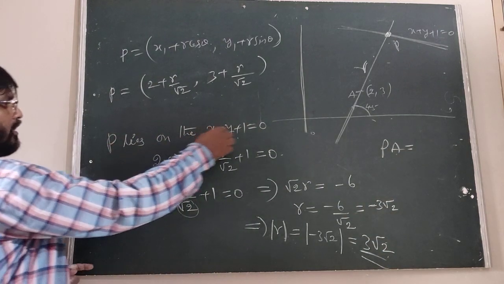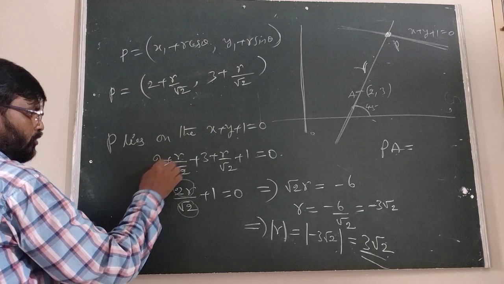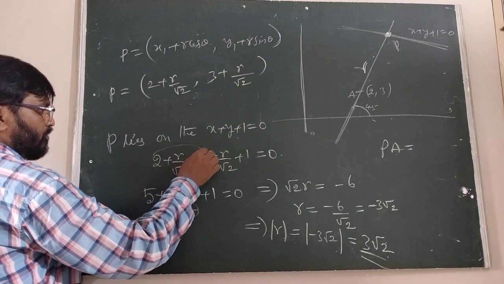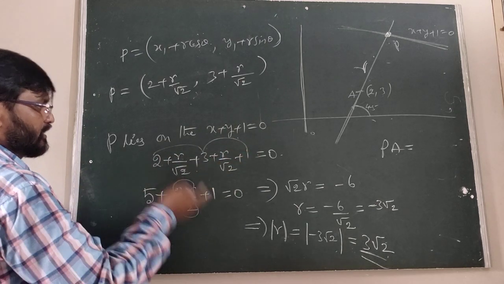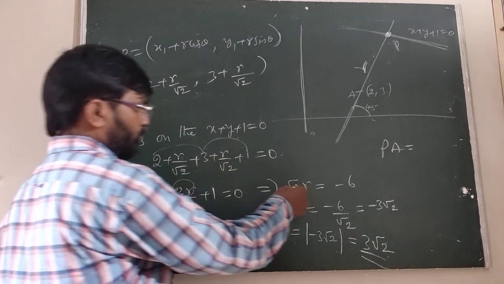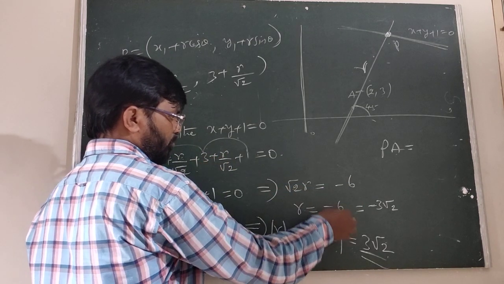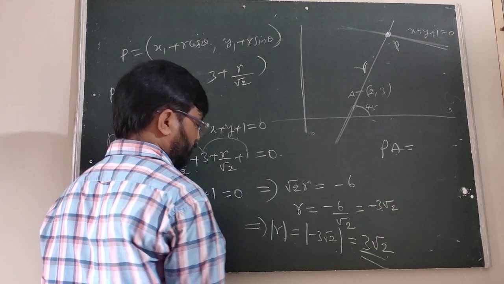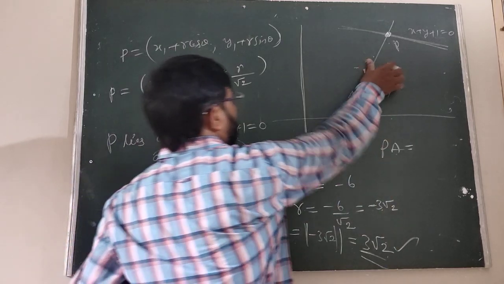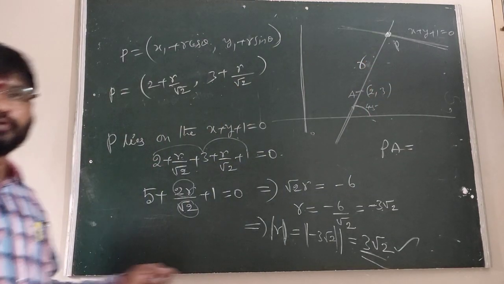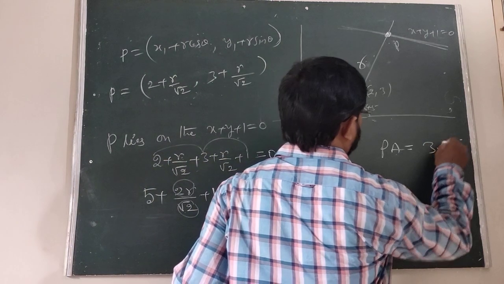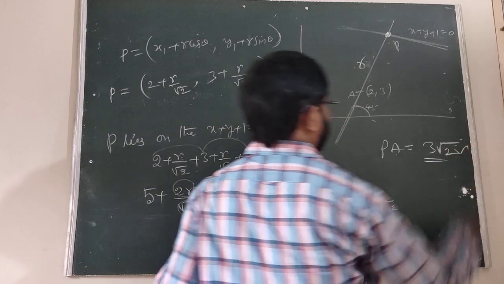First, P lies on the line x plus y plus 1 equal to 0: 2 plus r by root 2, y is 3 plus r by root 2. 2 plus 3, 5 plus 1 is 6. The 6 sent to the other side is minus 6. r plus r is 2r by root 2, that is root 2 r equal to minus 6. Therefore r equals minus 6 by root 2, that is minus 3 root 2. Mod of r is 3 root 2. Okay, this is the length of PA. The length of PA or AP, 3 root 2, is the answer.